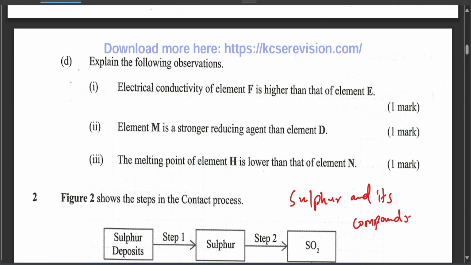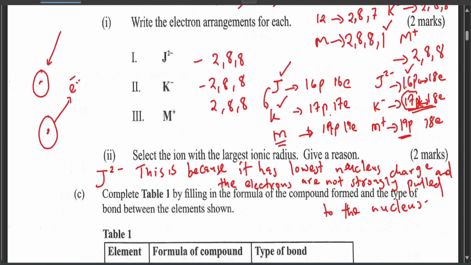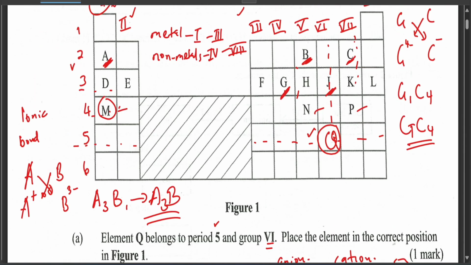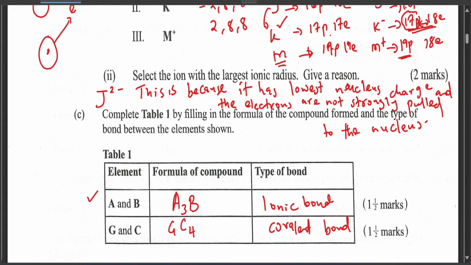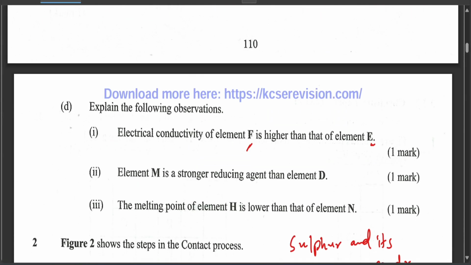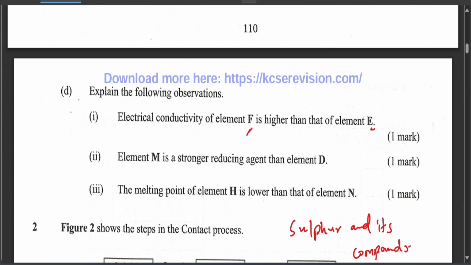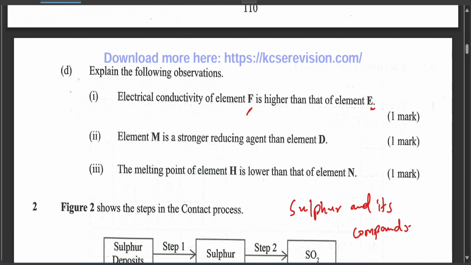Electrical conductivity of F is higher than that of E. And I think it's very easy. So F is higher than that of E because of the electrons in the outermost energy level. F usually has more outermost electrons compared to the other element E. So the more delocalized electrons you have, the higher the electrical conductivity.